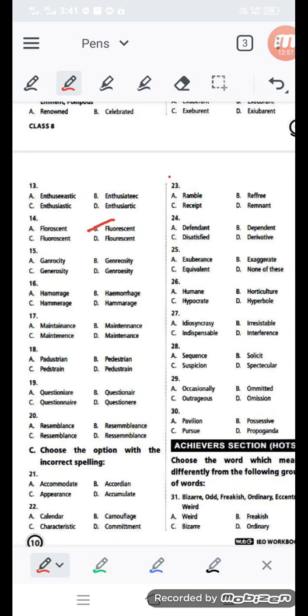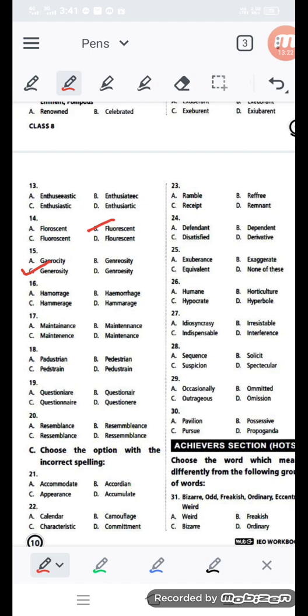Like question number 15, generosity. So which option is coming for question number 15? Generosity. First of all, genero, GENEROSITY, generosity. Option C is coming.